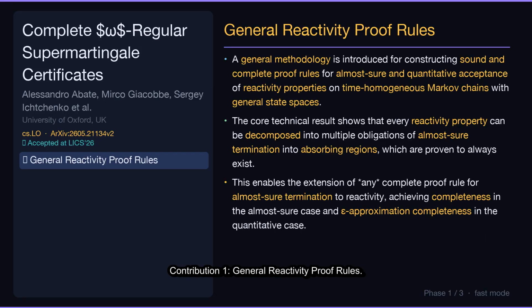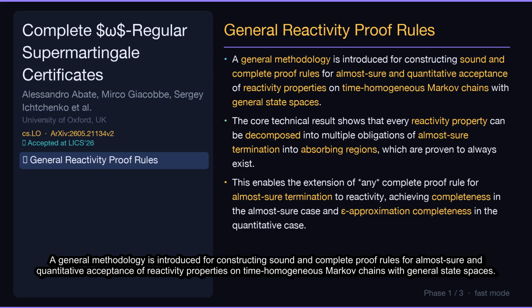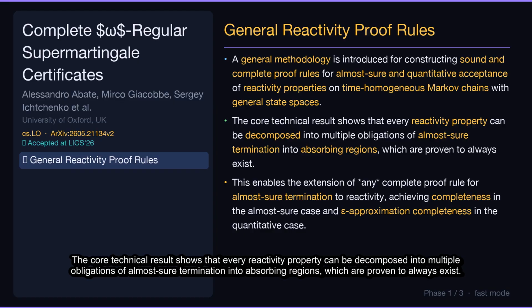Contribution 1. General Reactivity Proof Rules. A general methodology is introduced for constructing sound and complete proof rules for almost sure and quantitative acceptance of reactivity properties on time-homogeneous Markov chains with general state spaces. The core technical result shows that every reactivity property can be decomposed into multiple obligations of almost sure termination into absorbing regions, which are proven to always exist.